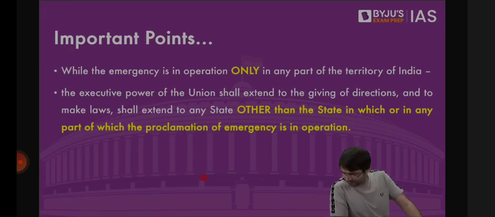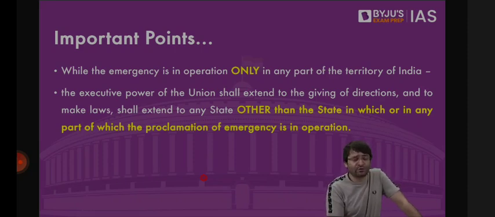If the next year is election and to avoid being defeated in the upcoming election, the government suppose applies emergency, would it be held valid? Because this would halt the elections and the current government will remain in power. If there is no need, if there is no war, no external aggression, no armed rebellion, the government will be asked by the Supreme Court, tell us what justifies national emergency. If there is no justification, if there is no proof, if there is no requirement, national emergency will be revoked.